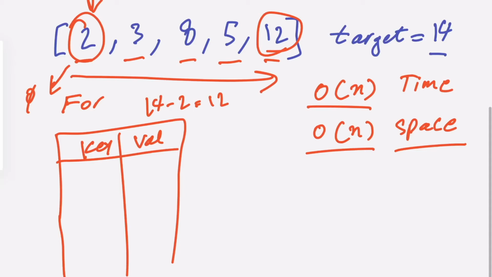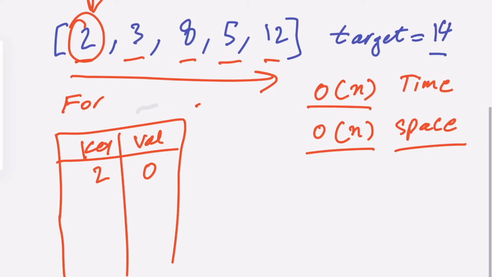So we are going to add 2 inside our hash map, and the value is going to be the index of the value. So 2 is going to be at index 0. Then later on we are going to take the difference between 14 and 3. The next difference is going to be 11. We are going to ask our hash map, do you have any 11 at any index? No. Then we are going to add it to our hash map again. So we are going to add 3 at index 1.